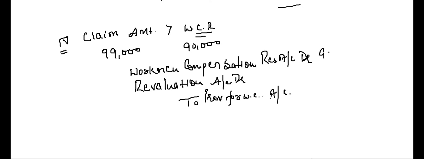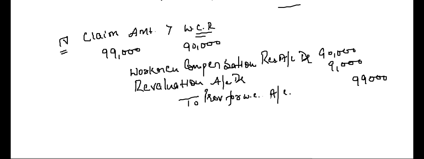So this is 90,000 the reserve we have and the claim is for 99,000. 9,000 we will transfer to revaluation account. That means we are revaluing our estimate, we are revaluing our workman compensation reserve, right? It is basically a loss.